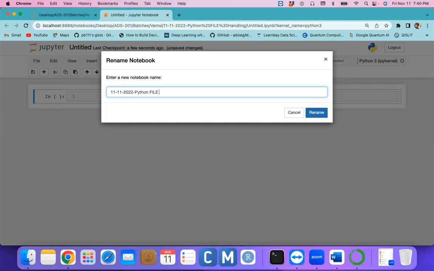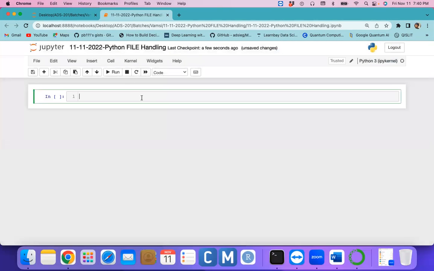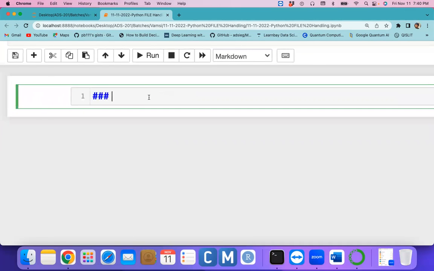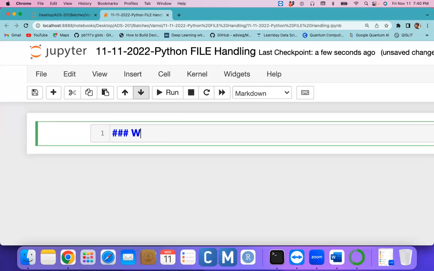You already have knowledge of file handling with the help of the OS, right? We can create doc files, text files, image files, everything we handle at the OS level. But now we would like to do it with the help of the Python programming language. My question is here. We click on markdown, and there we write the concept: what is a file.